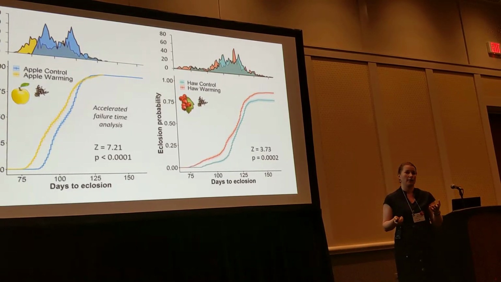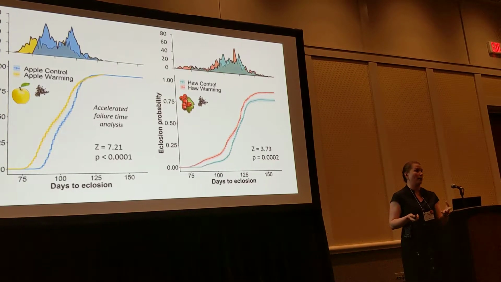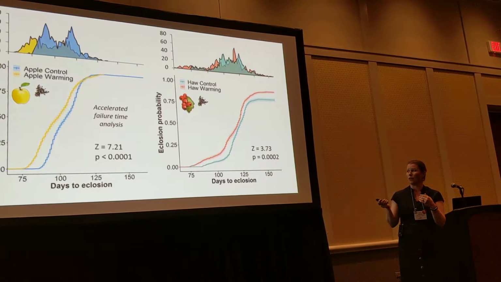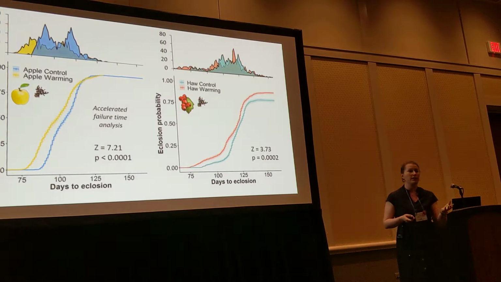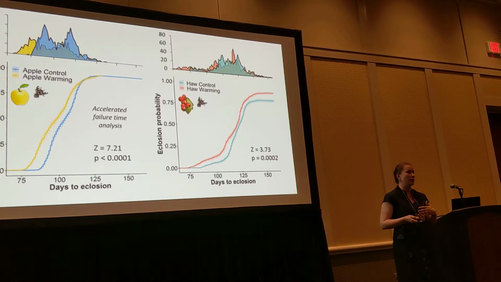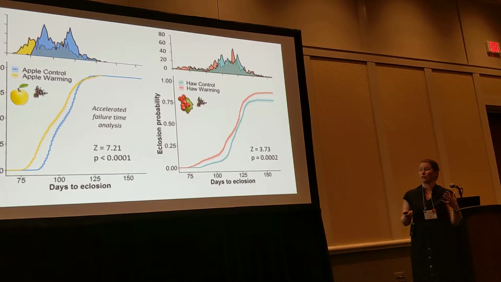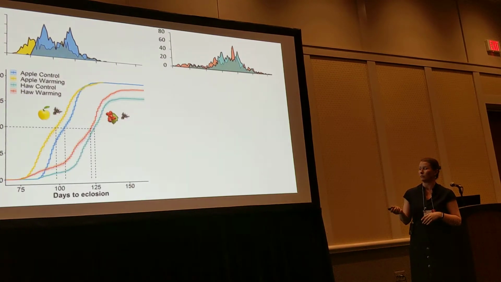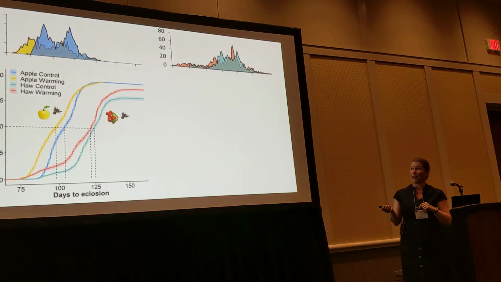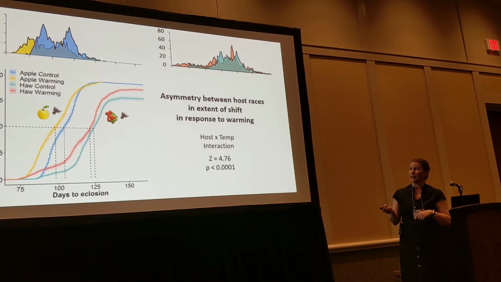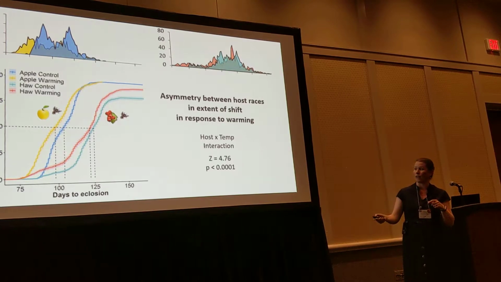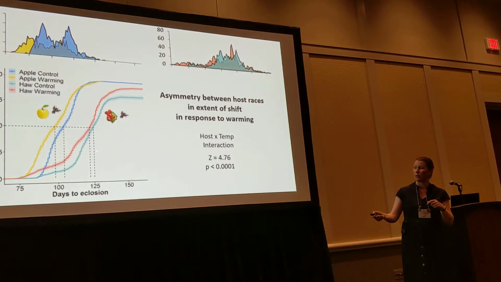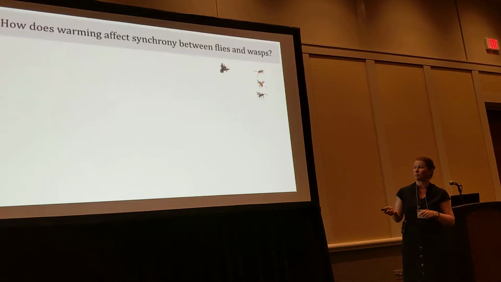It allows us to test for differences in the timing of probability of events. The z-score here is analogous to an F from, say, an ANOVA. This gives us strong statistical evidence to say that these shifts in response to warming are happening. And interestingly, when we look at the host races together, there's an asymmetry in the extent of that shift. Apple flies are shifting more in response to warming than hawthorn flies are.